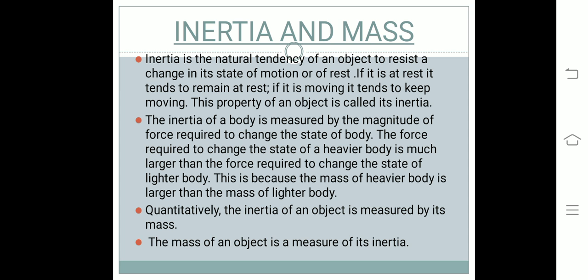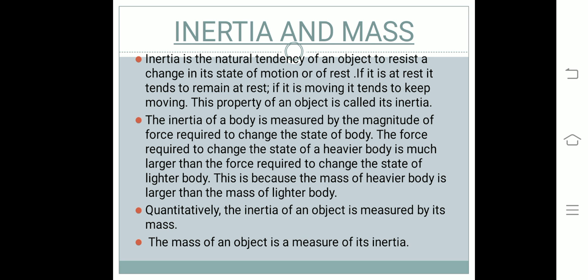This property of an object is called its inertia. The inertia of a body is measured by the magnitude of force required to change the state of the body. That means the force which is required to change the state of a heavier body is much larger than the force required to change the state of a lighter body. Why is this so? This is because the mass of a heavier body is larger than the mass of a lighter body.